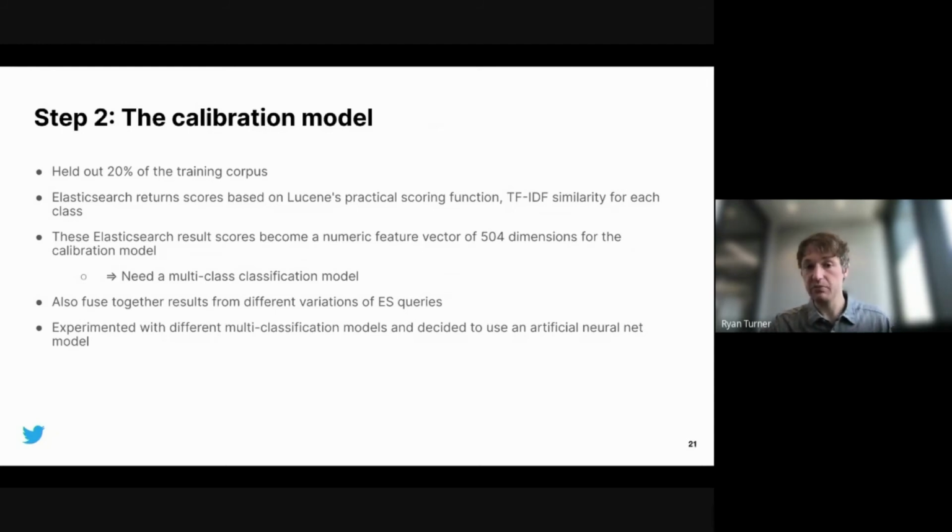And also, because we do multiple queries of Elasticsearch, the calibration model actually also has to combine multiple scores. So if we do 5 different variations on Elasticsearch queries, we'll get 5 uncalibrated numeric scores, which then all have to be merged together into a probabilistic prediction. So we both have to convert the 5 scores to 1 score for a particular annotation, and we want it to be a probability.